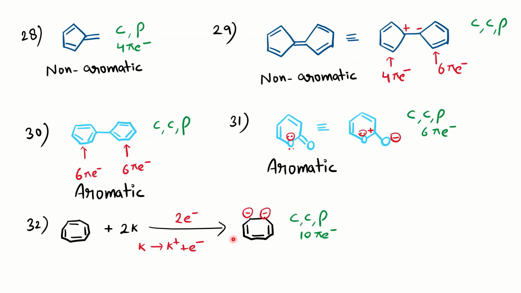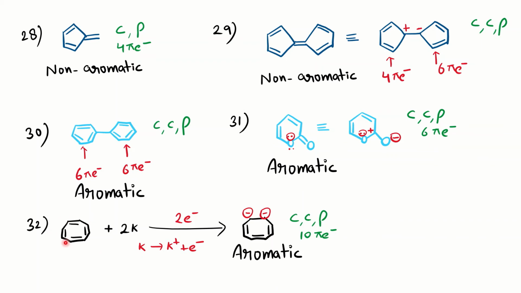And now if you see this system for aromaticity, it is cyclic, it is completely conjugated, it is delocalized. Both the charges are delocalized. It is planar. In total how many pi electrons? 3 pi bonds contribute 6 pi electrons, and 2 negative charges mean 4 pi electrons. A total of 10 pi electrons means the output is an aromatic molecule.